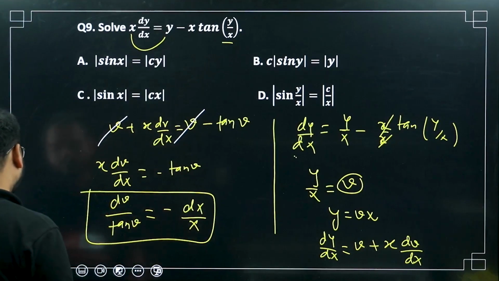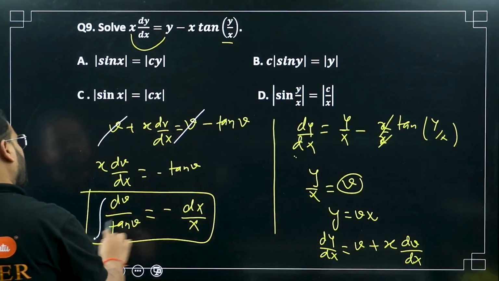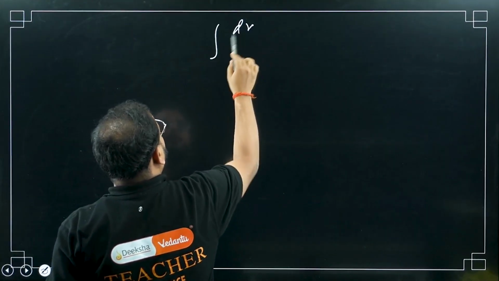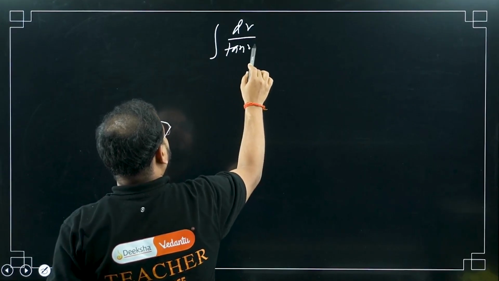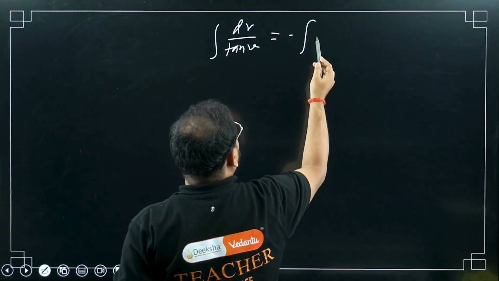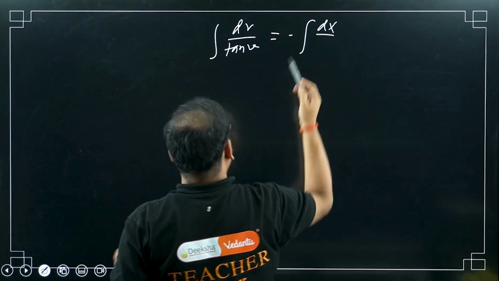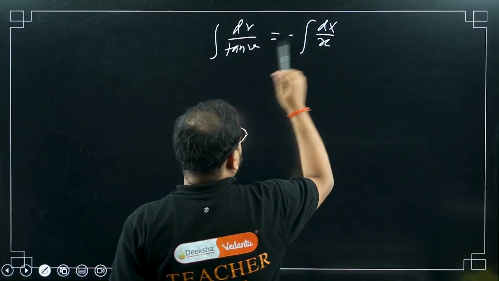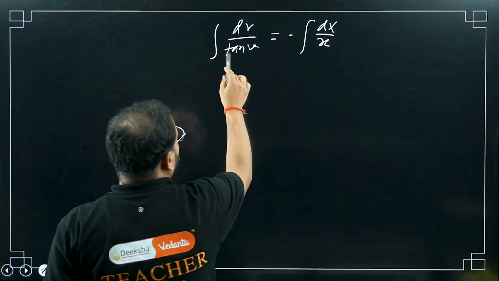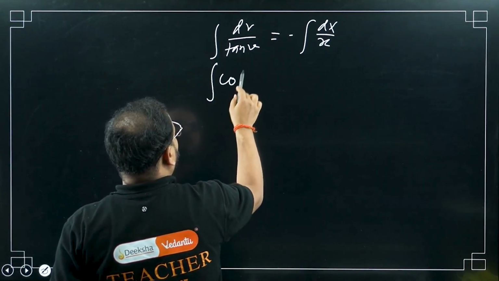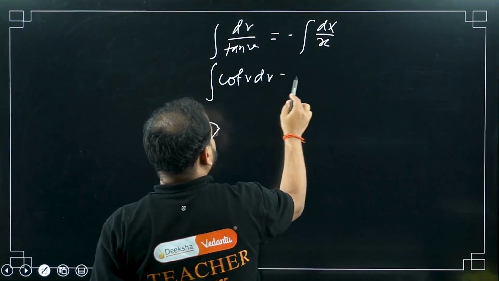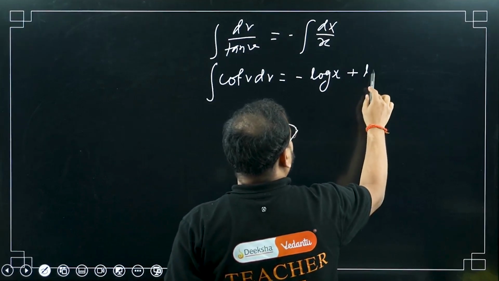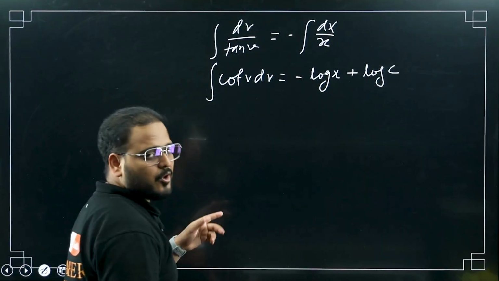I'm going to do the integration now, on both sides. Integral of dv by tan v equals integral of negative dx by x. So this becomes integral of cot v dv equals minus log of x plus log of c, again the constant because log is there.